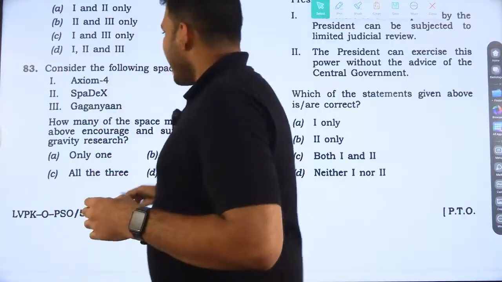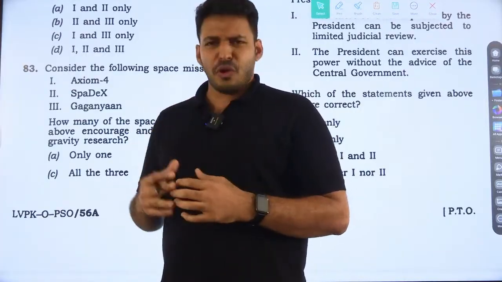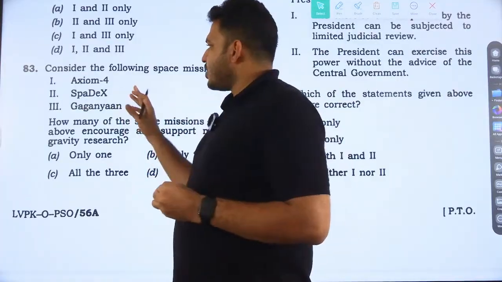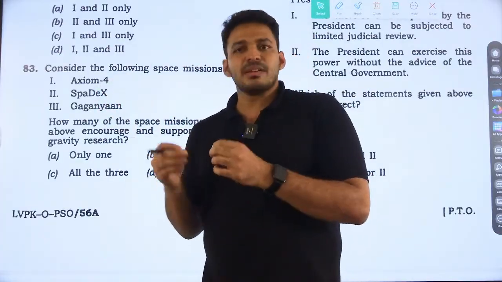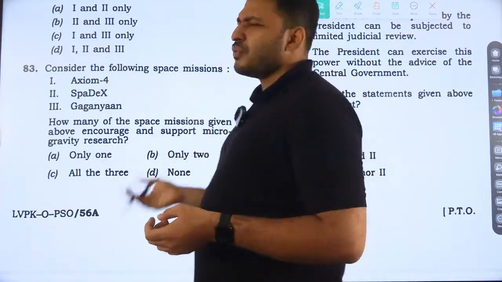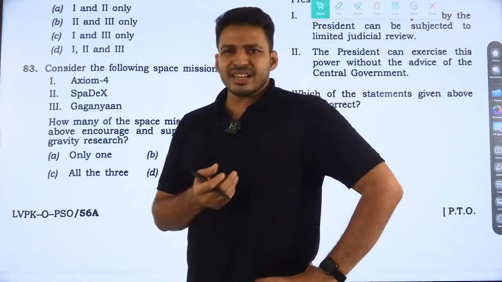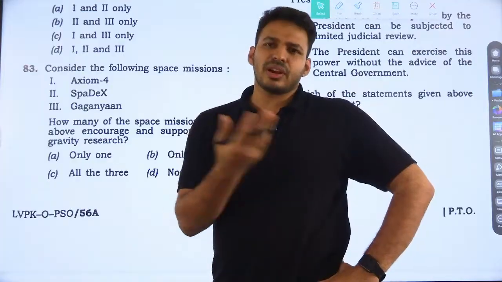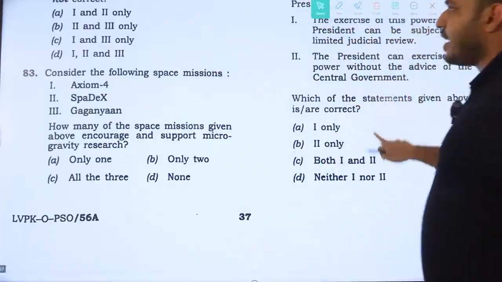And you may not know about Axiom 4. Axiom 4 is actually a private venture for sending astronauts to the ISS, the International Space Station. Axiom Space is a private company that works in this area, sending people to space. Even if you don't know Axiom 4, the question is only asking what encourages and supports microgravity research. So logically, all the space missions can support and encourage microgravity experiments. So all 3, option C is the right answer. 83, option C.